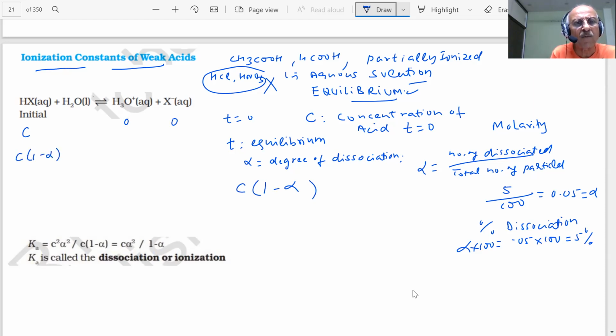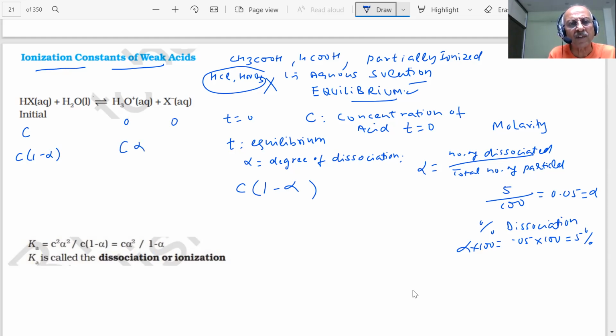C into 1 minus alpha remains. How much H3O will be formed, student, then? Whatever is gone, how much will be this value? What will be the hydronium ion concentration? It will be C alpha.